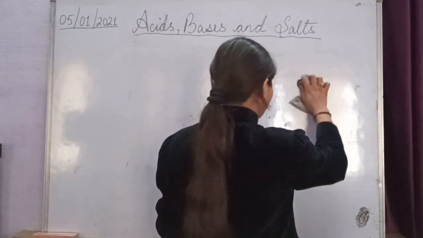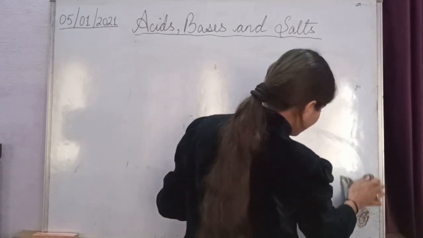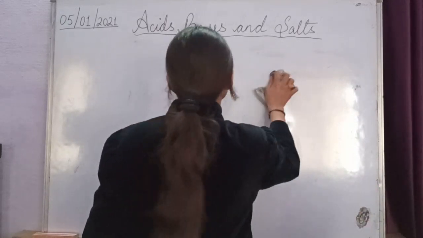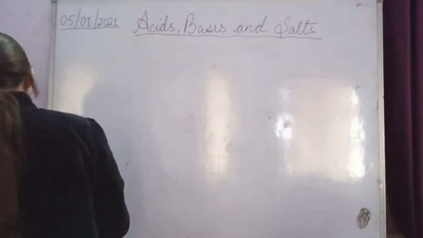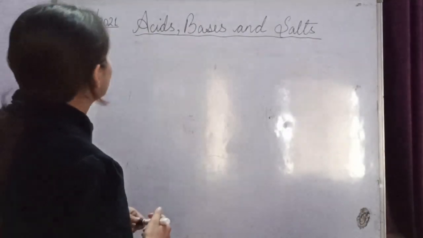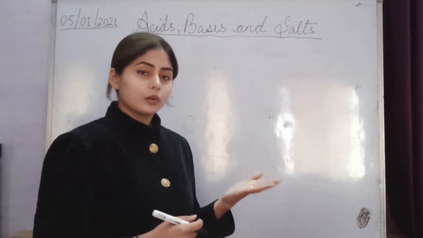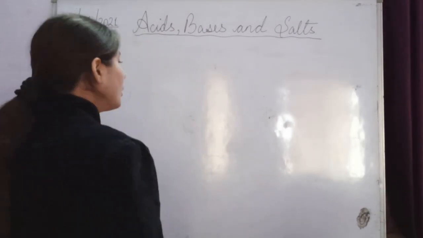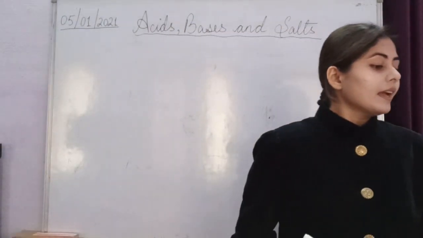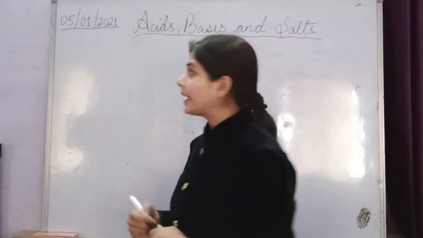That's why I'm telling the name also, that this one is magnesium oxide, this one is sodium hydroxide. So watch the video, repeat two to three times and try to learn all the formulas. Got it? Okay, so the next topic is acids contain replaceable hydrogen atoms.